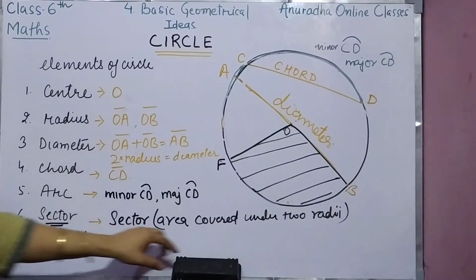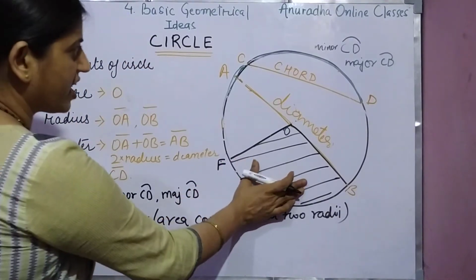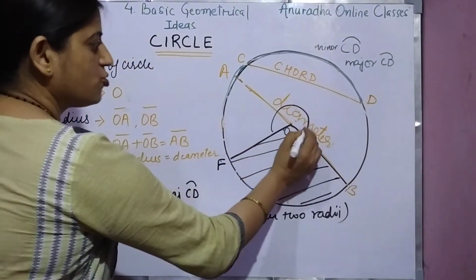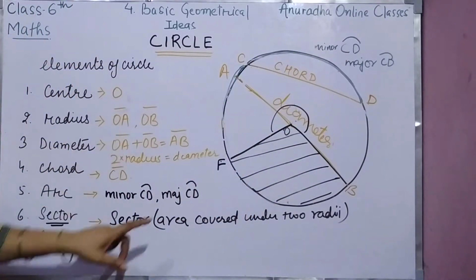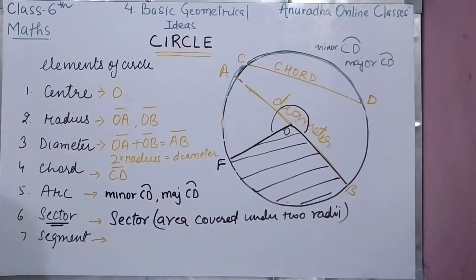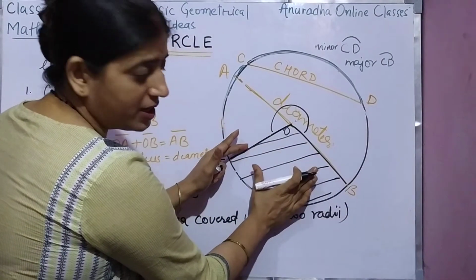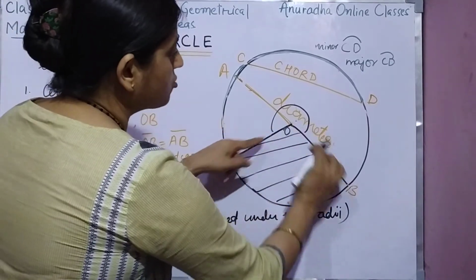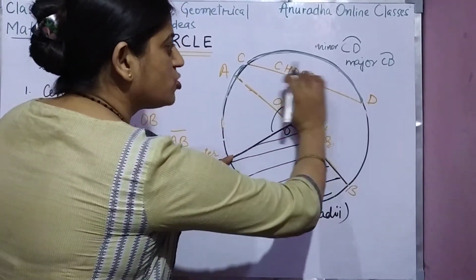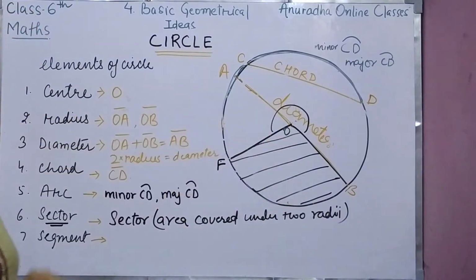Okay. Then next is what? This is minor sector, और ये वाला बाहर वाला जो हो गया, this is major sector. This is also of two types, minor sector and major sector. क्यों? क्योंकि देखो, ये दो रेडियस के बीच में जो स्मॉल एरिया है, that is minor, और दो रेडियस के बीच में जो दूसरा बड़ा एरिया है, that is known as major sector, right?